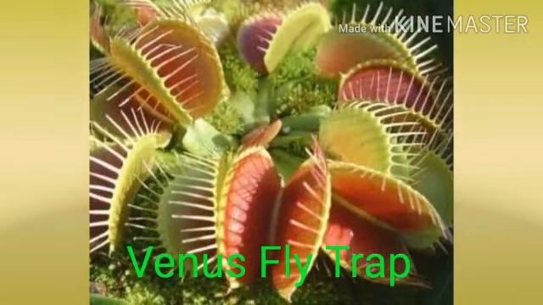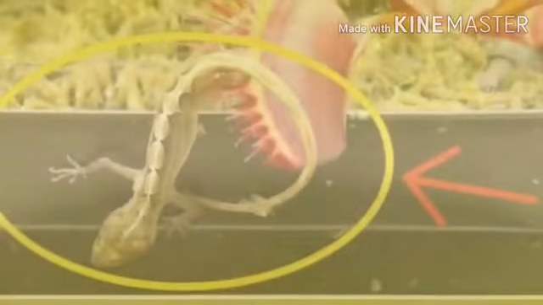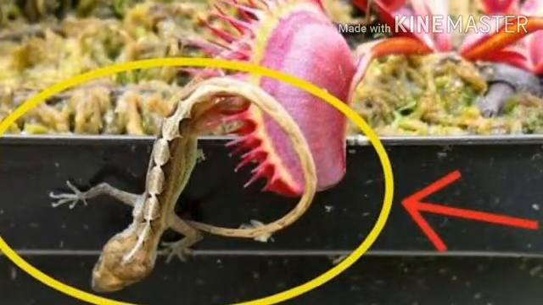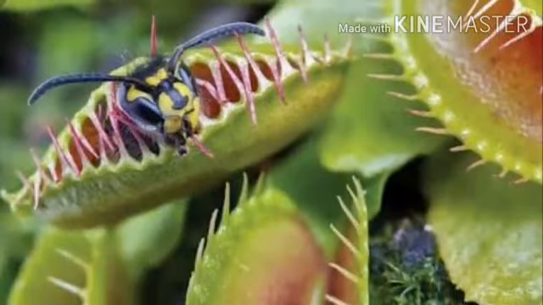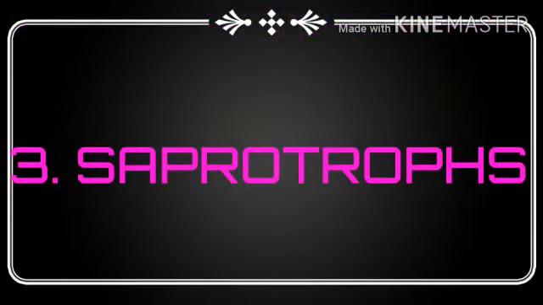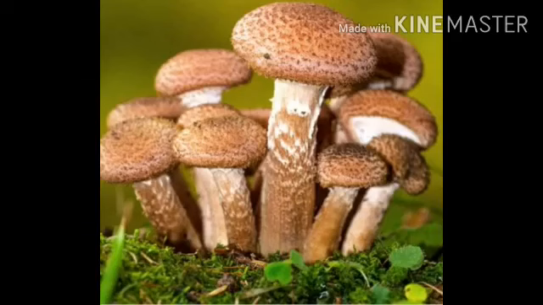Another example of an insectivorous plant is the Venus flytrap. In this also, because of its attractive color, insects are trapped and digested. The mode of nutrition in which organisms take in nutrients in the form of solution from dead and decaying matter is called saprotrophic nutrition, and such organisms are called saprotrophs.